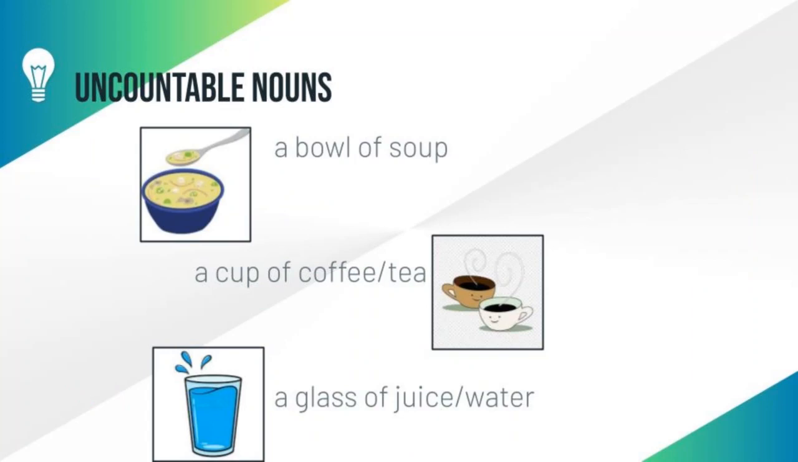Students, let us see some more common examples of uncountable nouns. Look at the first example, a bowl of soup. Students, soup is an uncountable noun. We cannot count the soup. Then how can we say? We can say a bowl of soup.